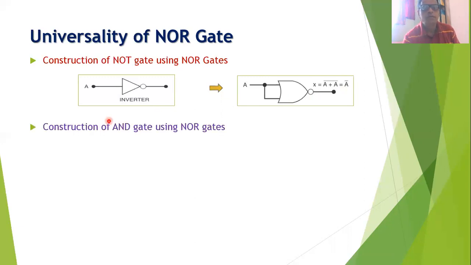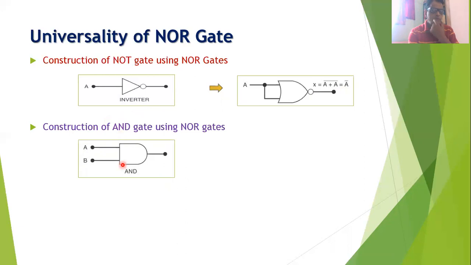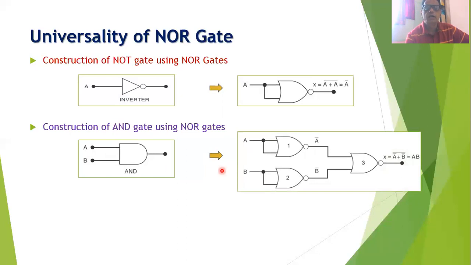Now we will construct the AND gate by using only NOR gates. We know that the AND gate has two inputs, say A and B, and the output of the AND gate can be written as A into B. Now such a gate can be constructed by using 3 NOR gates connected as shown in this diagram.